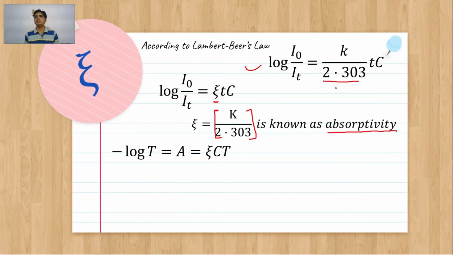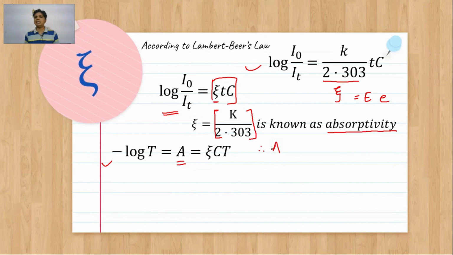So this is equal to a epsilon, which is also sometimes known as capital E or small e. Now what is log of I0 by IT? As we all know, log of I0 by IT is nothing but minus log of T. In the previous slide we showed that, and that is nothing but absorbance. Thus log of I0 by IT is minus log of T, equal to A, equal to this term.